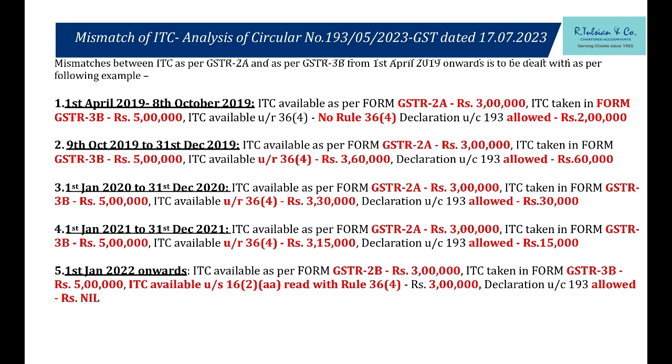What is the benefit? 3 lakh comes in 2A. 2 lakh worth of suppliers have not uploaded. I have done self-assessment, correct, 5 lakh rupees I have claimed. For the 2 lakh rupees, I can take the undertaking from my vendors, all the vendors combined. It is not per vendor. This is for my entire period in this example. So 2 lakh rupees across 20 vendors: 20,000, 5,000, 10,000, 2,000. I can go to my vendors, get the certificate from them, and claim this 2 lakh rupees for this period only.